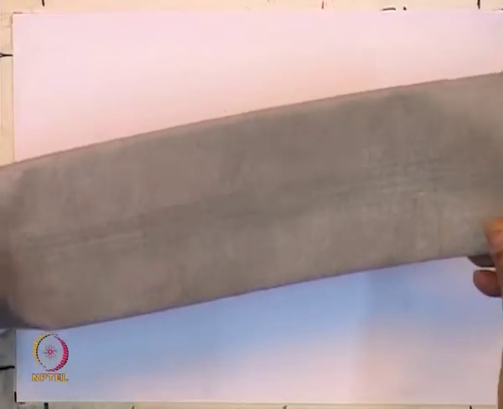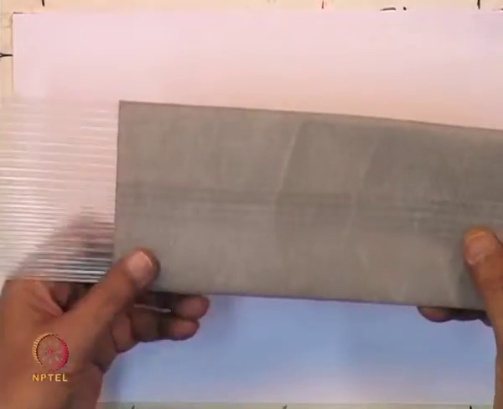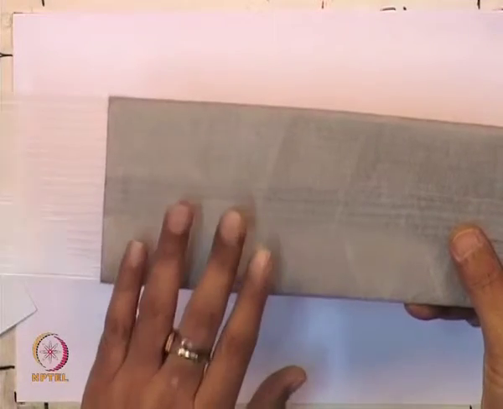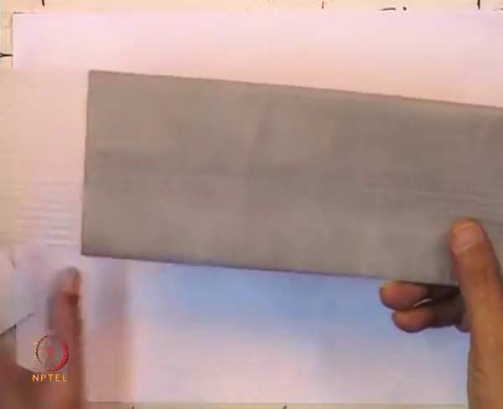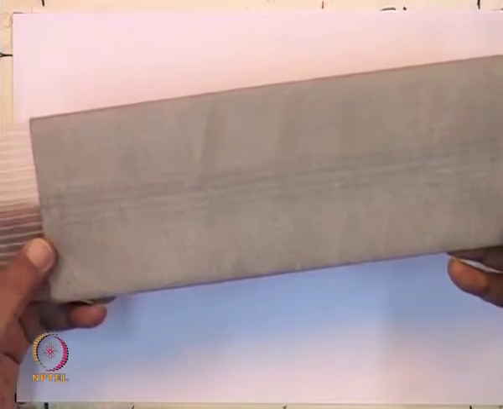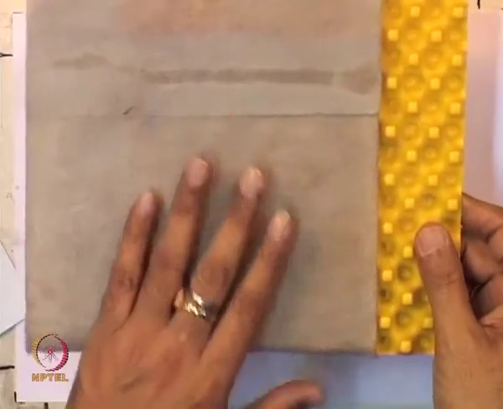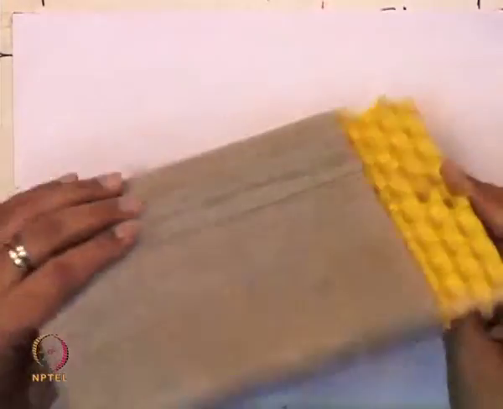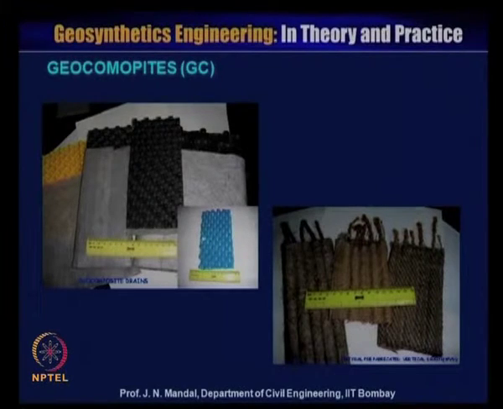You can see this is the PVD with the inside core material, and that is wrapped with the non-woven spun bonded geotextile material, and this you call the jacket, and this you call the core, and this is also exclusively used for ground improvement. Apart from that, there are different types of this material. You can see this material is non-woven with a plastic core, and it can also be called geocomposite material. So there are many types of geocomposite material.